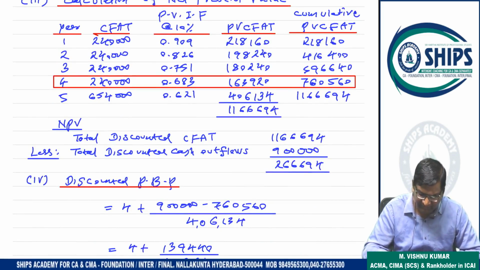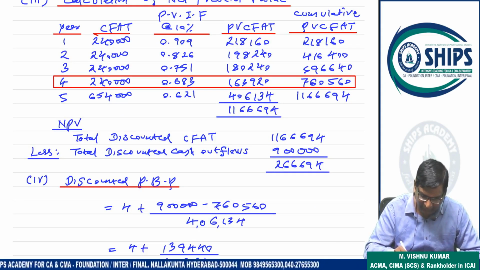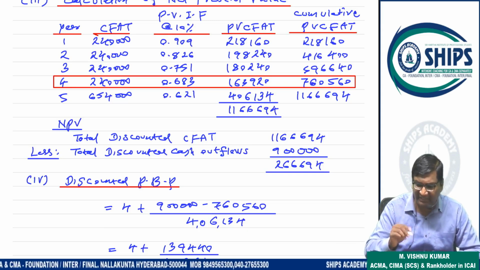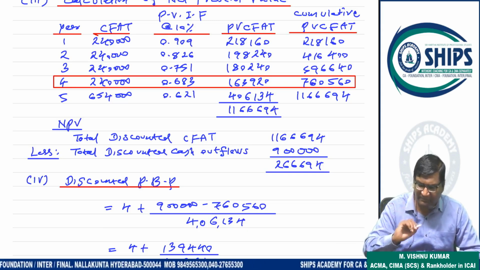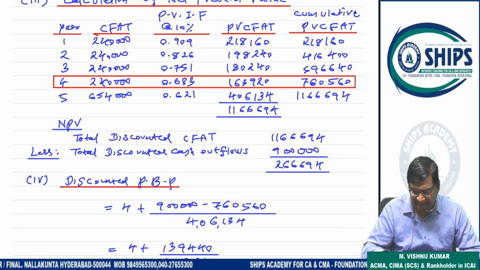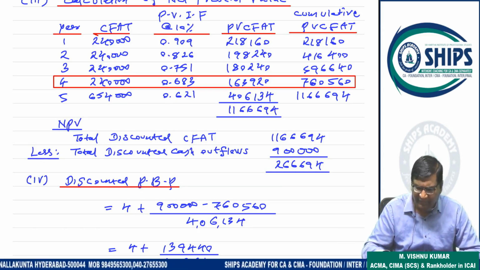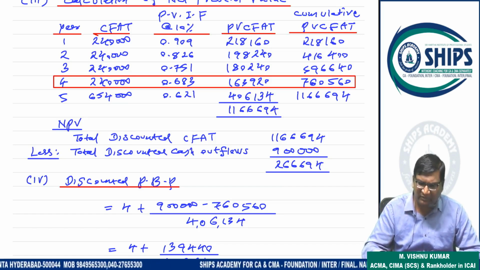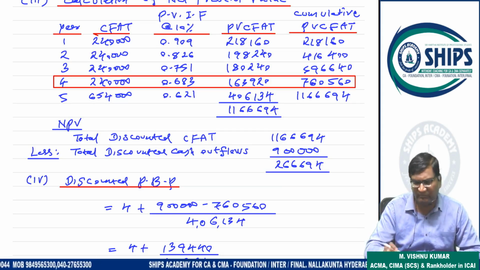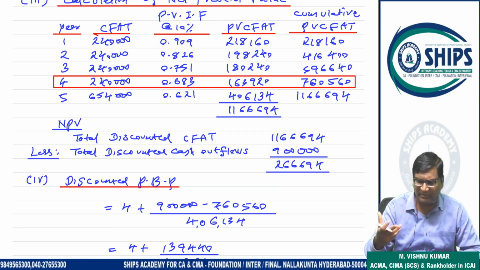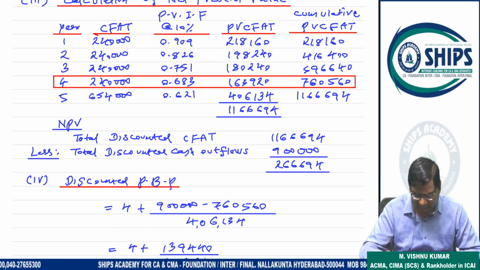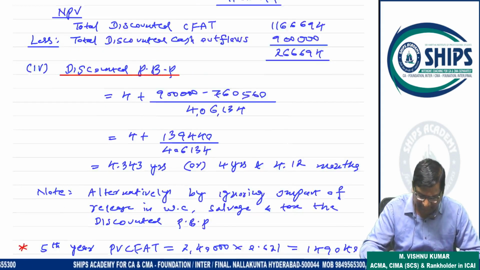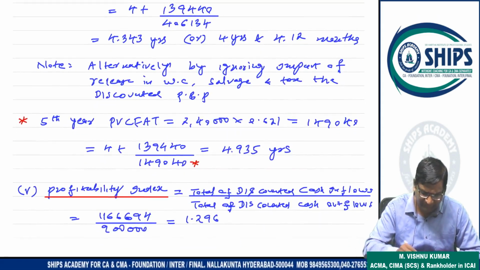Now some authors will calculate discounted payback period in a different way also. What is the different way? In discounted payback period calculation, they will ignore release of working capital in CFAT. They will ignore salvage value also in CFAT. Okay. But most of the faculty members and authors will not follow that assumption. But some will, it can also be possible. Some authors can solve from that method also. So here I have given the alternate solution also.